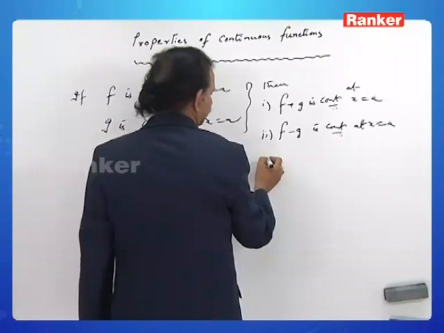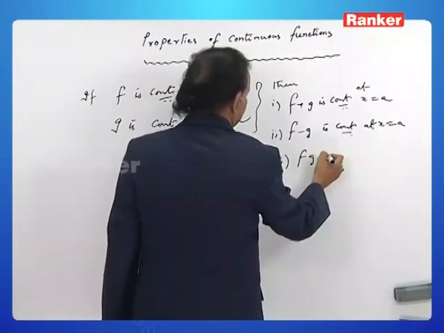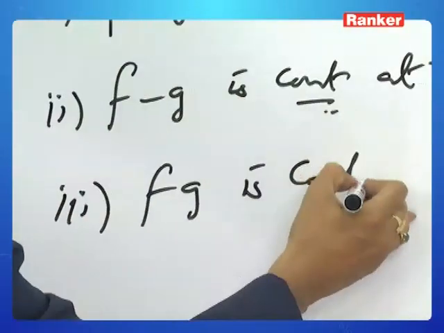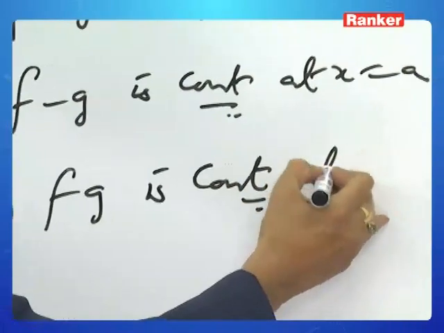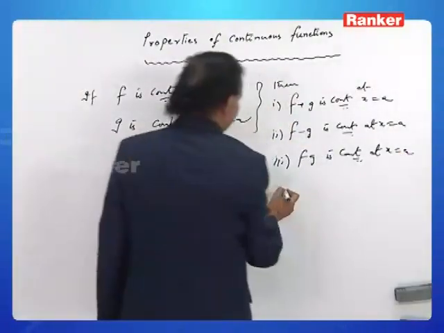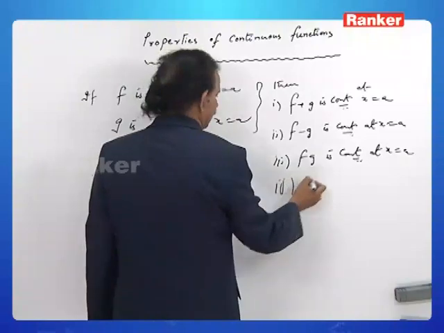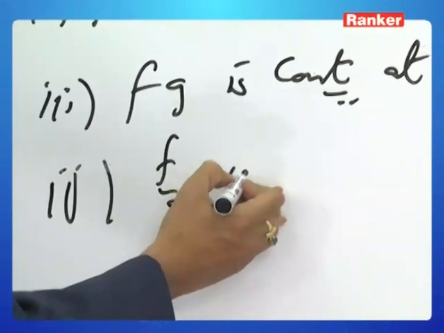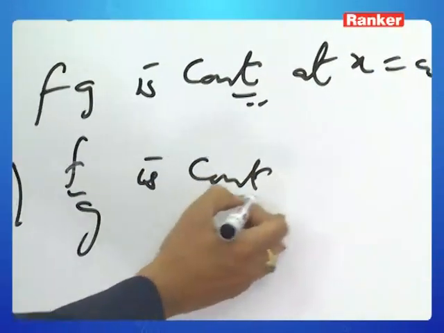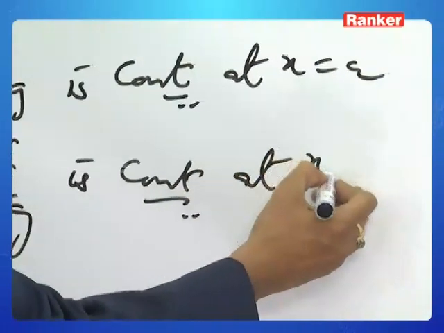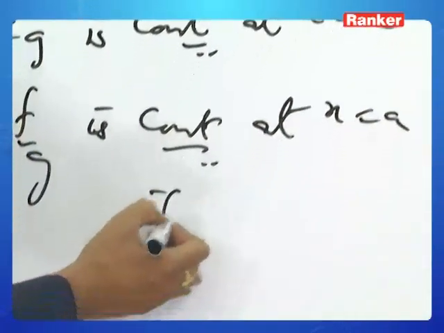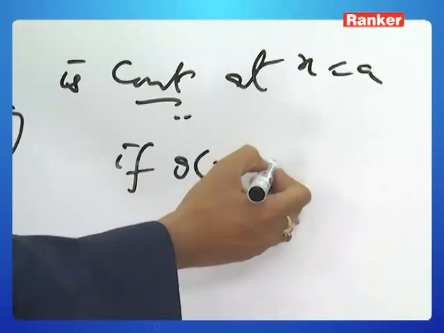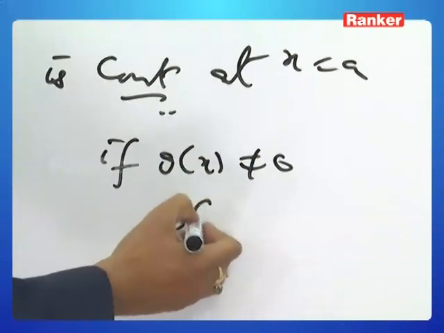Number 3, fg is continuous at x equal to a. Number 4, f by g is continuous at x equal to a, provided g of x not equal to 0, or g of a not equal to 0.